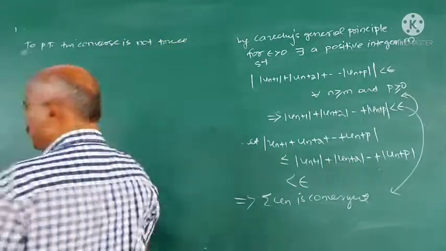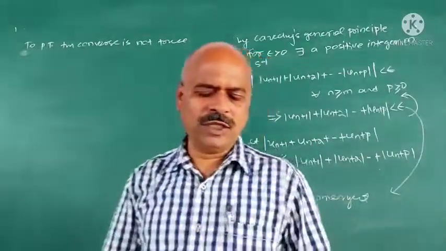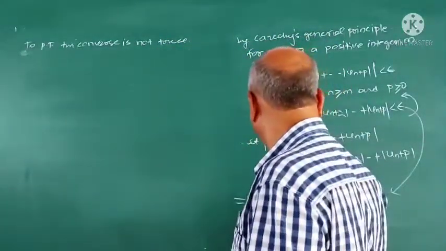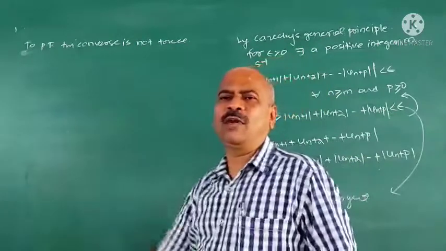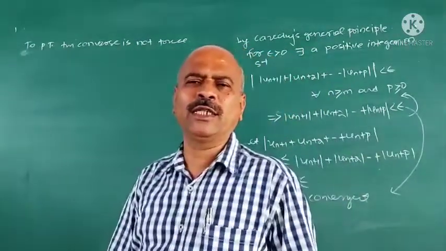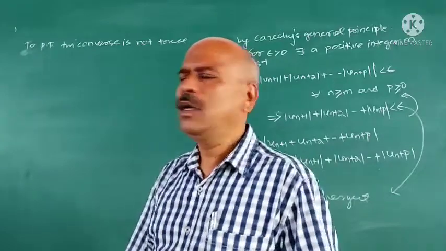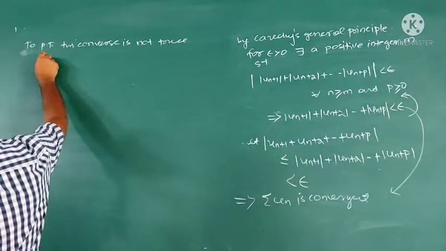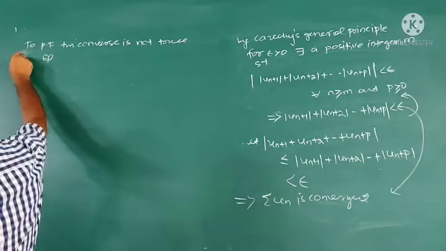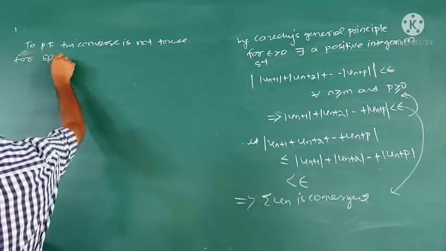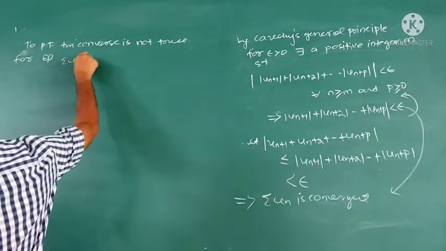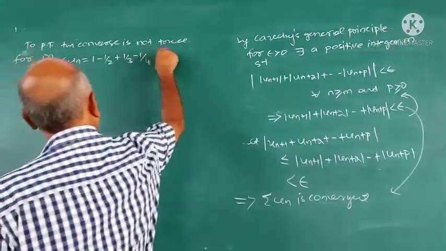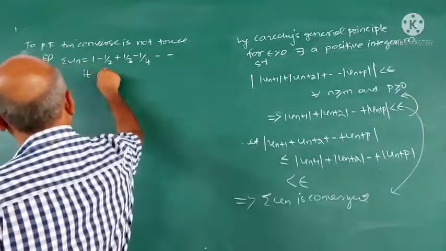What is the converse? The converse is: if sigma un is convergent, then sigma mod un is convergent. That is the converse, but that is not true. For example, sigma un is 1 minus 1/2 plus 1/3 minus 1/4 and so on, which is convergent.